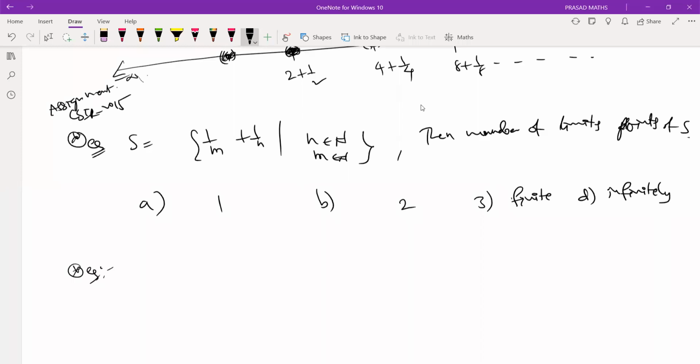Suppose in a question, at least, I'm going to take 1 plus 1/n whole power n, such that n belongs to N. What are my limit points? Is it closed or not?